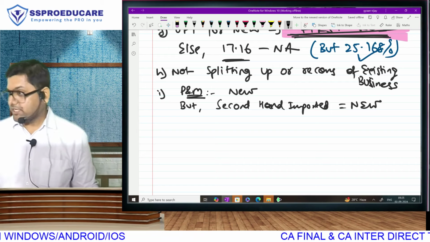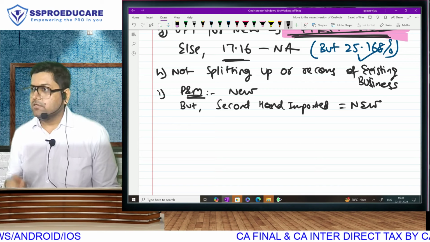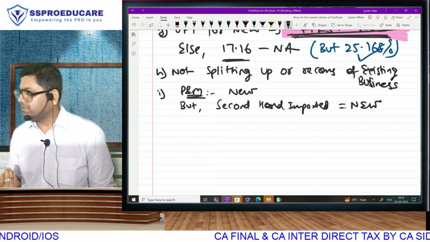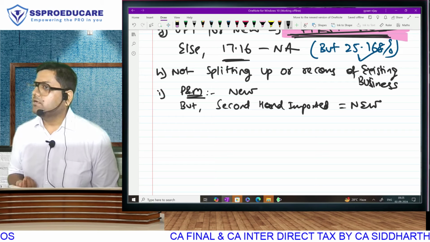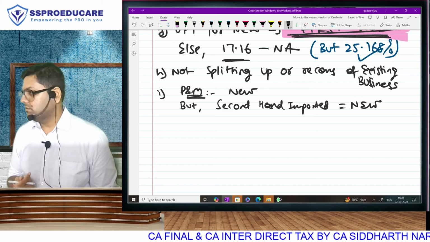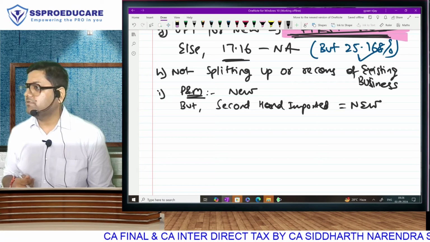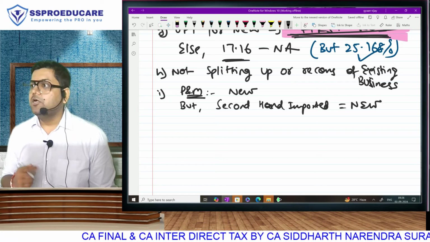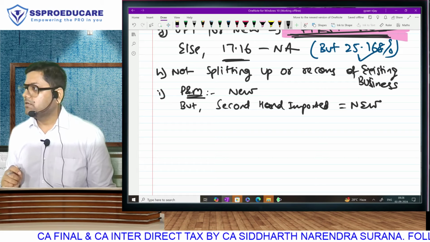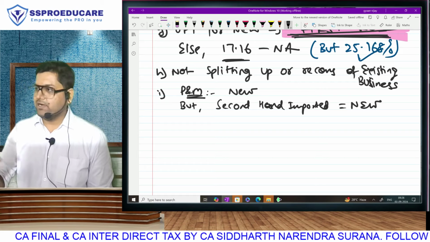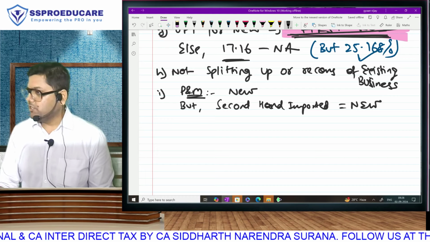You know why, sir? Logic है. देखो, if you know the reason, no, then you will understand things. That some of these manufacturing business are complicated. Adequate machinery is not available in India, and therefore we have to import. When we import because of foreign currency, the machinery becomes very expensive. Small businesses cannot afford, so they reduce their cost of asset by acquiring second hand. But then that will make you disqualified. So we are like, no problem. Second hand imported will be allowed. We are considering it as new.